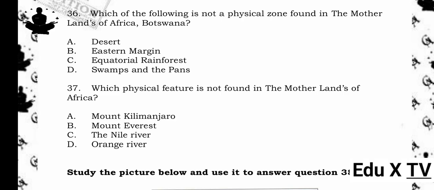36. Which of the following is not a physical zone found in the motherlands of Africa, Botswana? A. Desert. B. Eastern margin. C. Equatorial rainforest. D. Swamps and the Pans. The answer is C. Equatorial rainforest. Reason being, Botswana does not have an equatorial rainforest. It mainly has the Kalahari Desert. Eastern margin, swamps, and Pans are its physical zones.